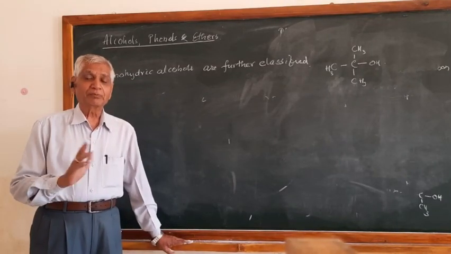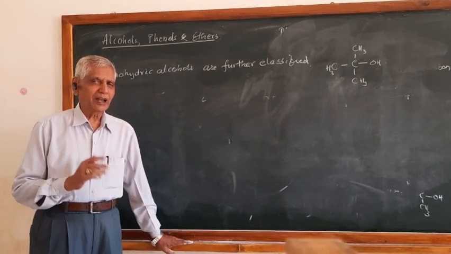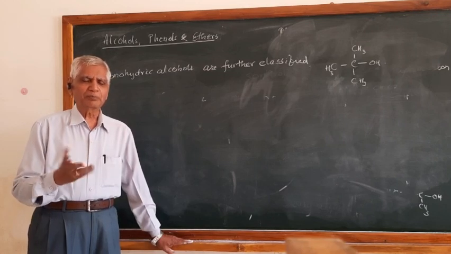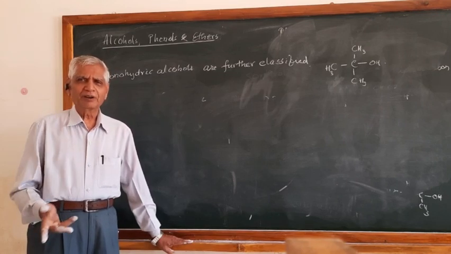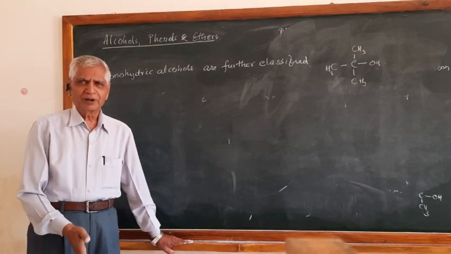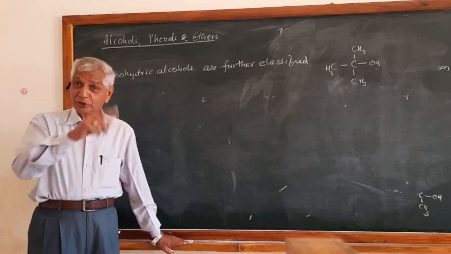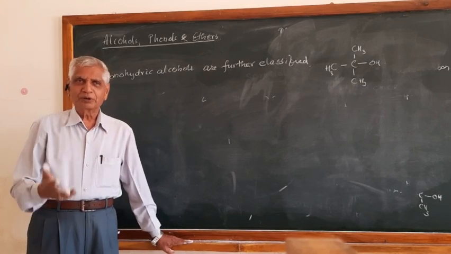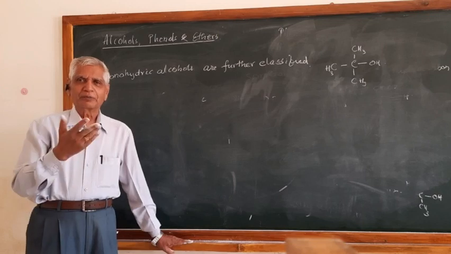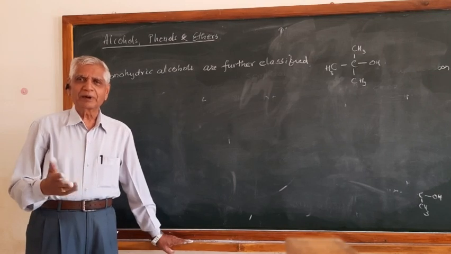Okay? Now next time we'll see the classification of phenols. Simple classification. Monohydric phenol, dihydric phenol, trihydric phenol. Monohydric phenol containing one OH group. Dihydric phenol containing 2 OH groups on the benzene ring. And trihydric phenol containing 3 OH groups on benzene. That is simple classification of phenols. So we'll see the new thing next time.